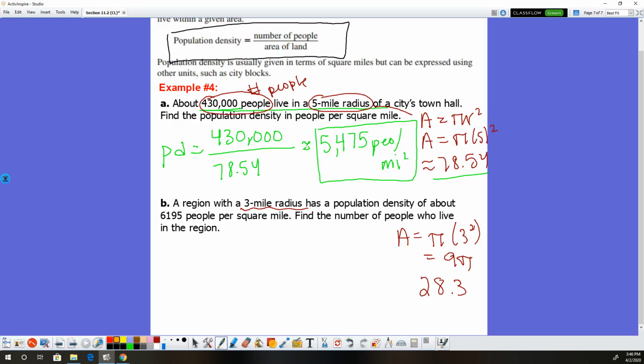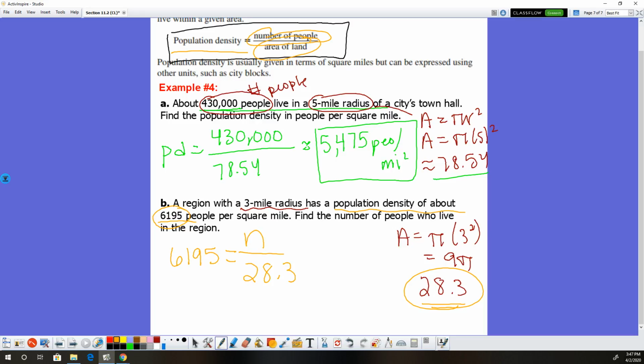All right, a region with a 3-mile radius, or with an area of 28.3, has a population density, it tells us, of 6195 people per square mile. So we're still going to use the same formula, it's just that what we know is in a different spot. So the population density is 6195. So 6195 equals the number of people, which we don't know, that's what we're trying to find, over the area of land, which is 28.3.